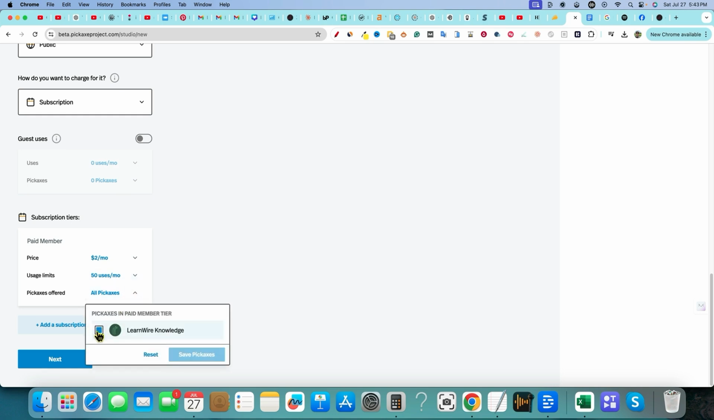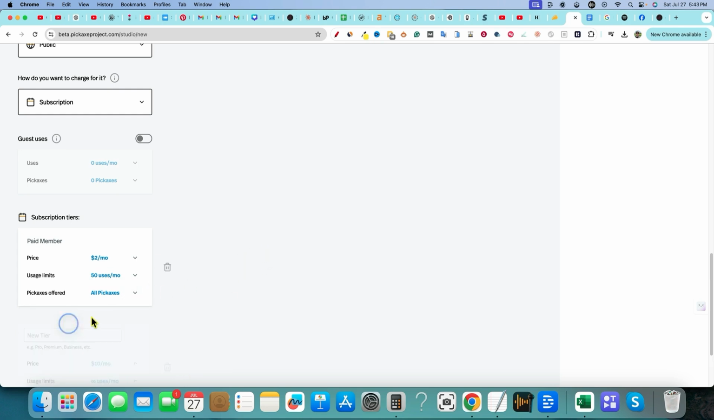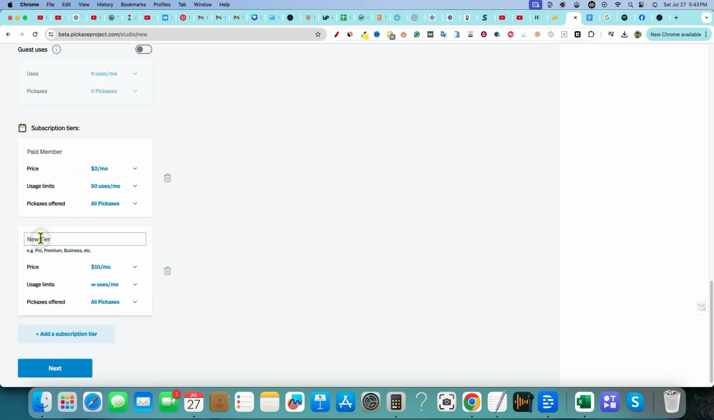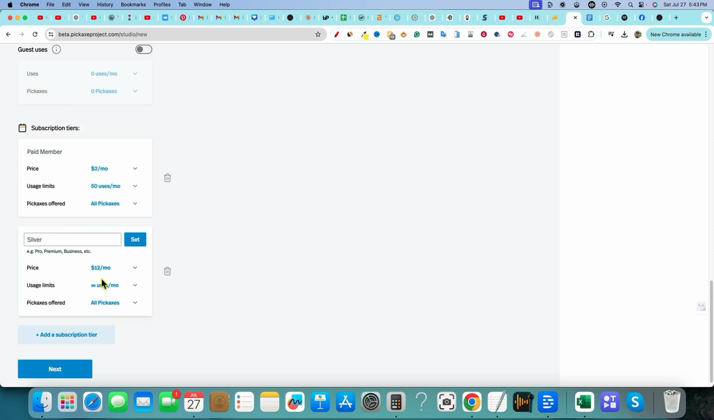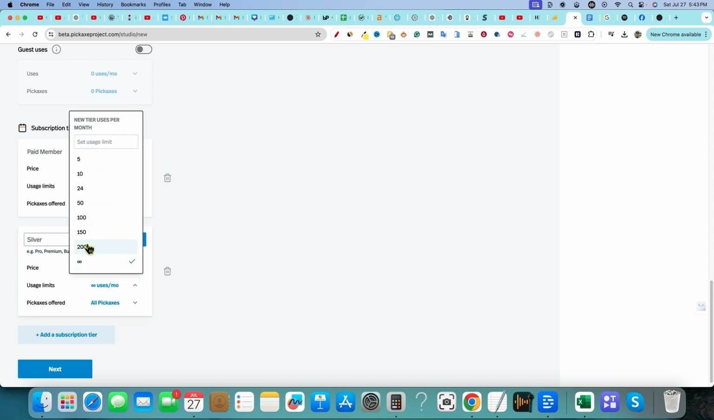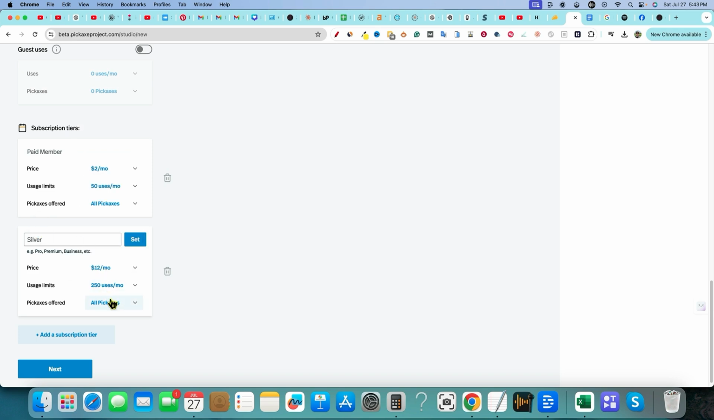And then you can have multiple pickaxes inside of a tool, which is actually pretty cool. So, but we're going to just select that one right there, save pickaxes, boom. And then if you wanted to add another tier, you'd come in here and let's just say that this next one is silver. It's the silver package, right? And then this one's coming in at, let's just say it's $10 a month, or you can actually manually set this at $12 per month right there. And then you can say, hey, you can use this for 200 times per month, or maybe 250 would be kind of nice. So you can manually put that in there, all pickaxes.